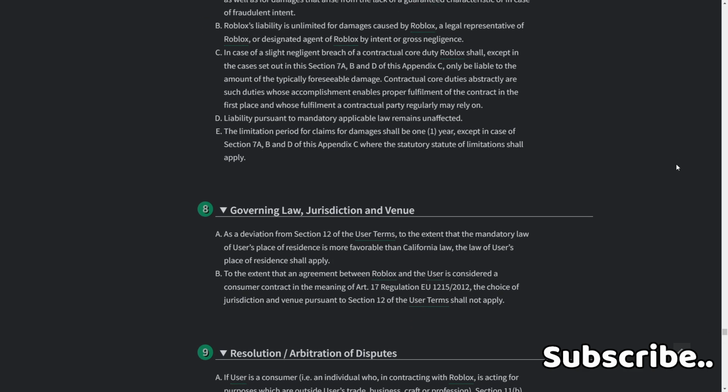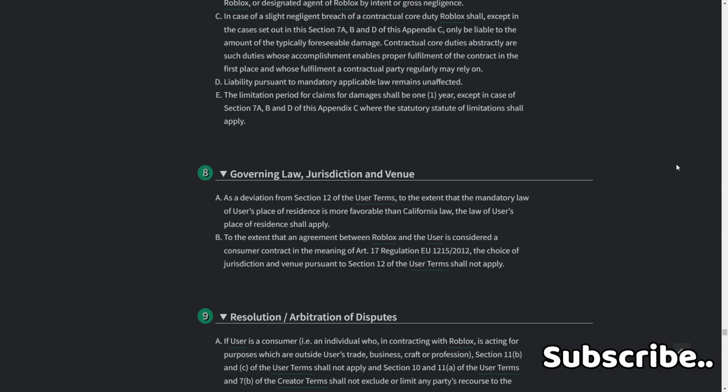8. Governing law, jurisdiction, venue. As a deviation from Section 12 of the user terms, to the extent that mandatory law of a user's place of residence is more favorable than California law, the law of the user's place of residence shall apply to the extent that an agreement between Roblox and the user is considered a consumer contract in the meaning of Article 17 Regulation EU 1215/2012. The choice of jurisdiction and venue pursuant to Section 12 of the user terms shall not apply.